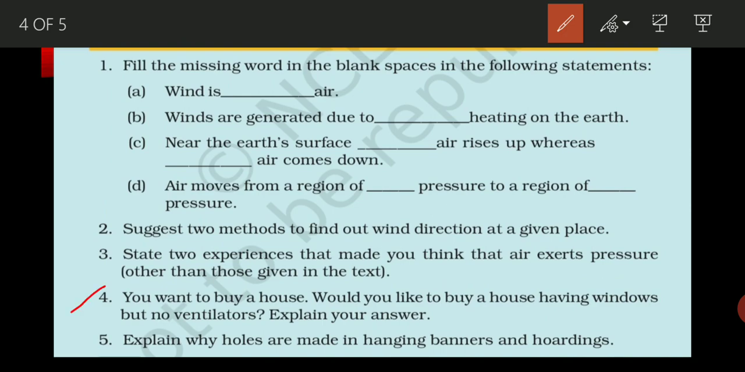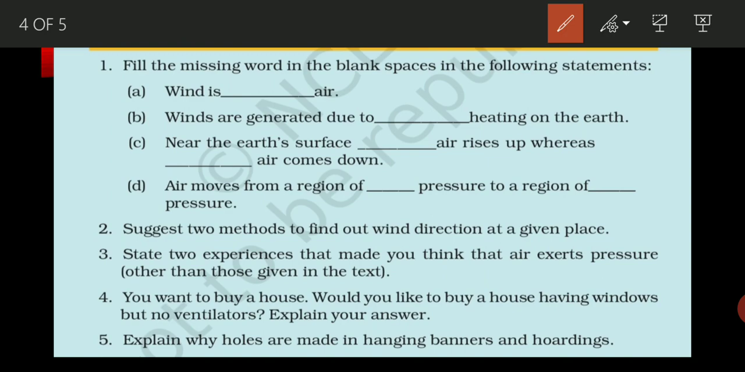Now question number 4: you want to buy a house. Would you like to buy a house having windows but no ventilation? Explain your answer. This answer I have given you in the homework also, and I told you to write the answer of this question also. So the answer will be: it is not a good idea to buy a house without ventilators because warm air is lighter than cold air. Hence warm air passes out of your home through the ventilators. Accordingly, without ventilators, warm air will not pass out and the house will remain warm.